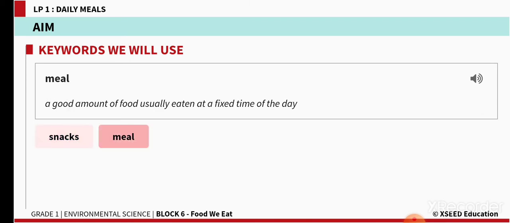Then meal, what do you mean by meal? They are a good amount of food usually eaten at a fixed time of a day. Yes, at homes they will be saying, so it is becoming late, you have to eat your breakfast or lunch or dinner. Why? Because we have a fixed time for eating the main course of food. That is called as the meals. Snacks and meals, both are food only, but snacks are the small meals which we eat, and meal means it is the large or a good amount of food, main food we eat in a day.